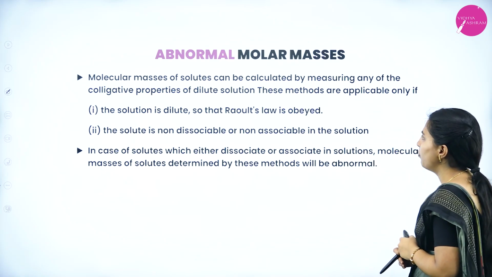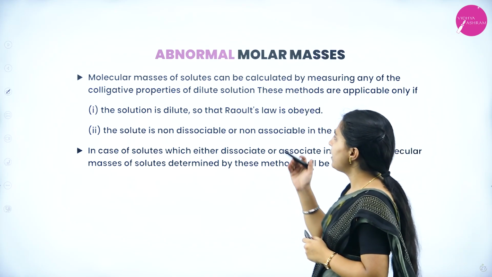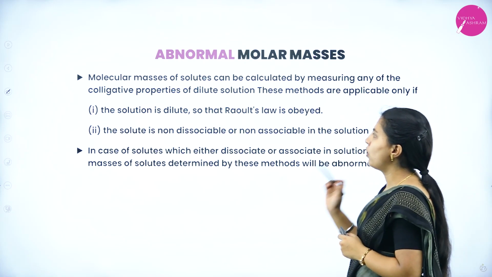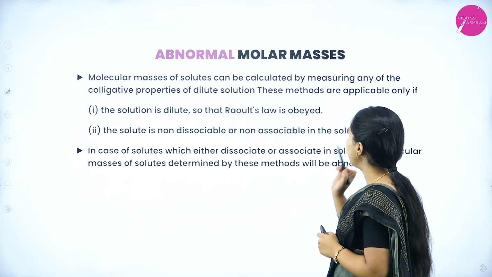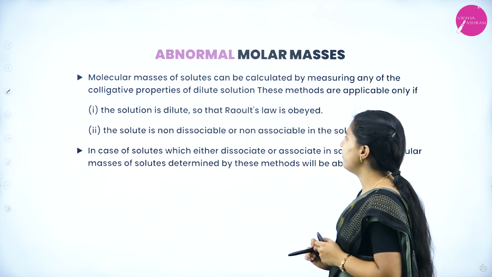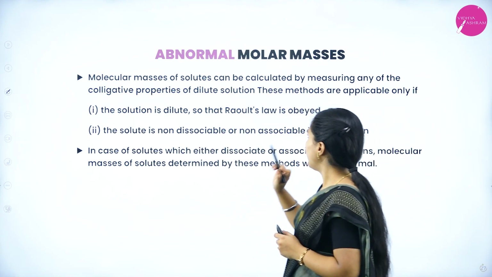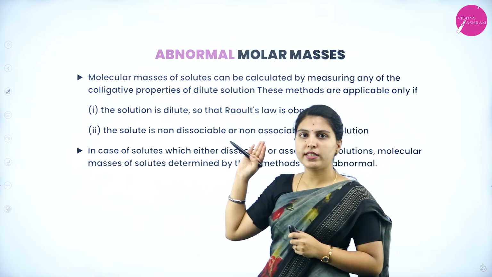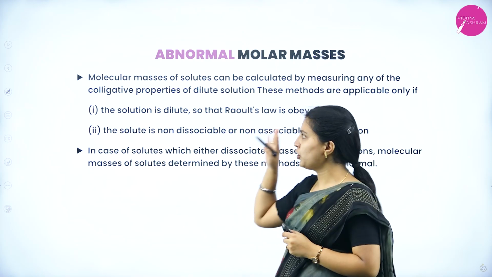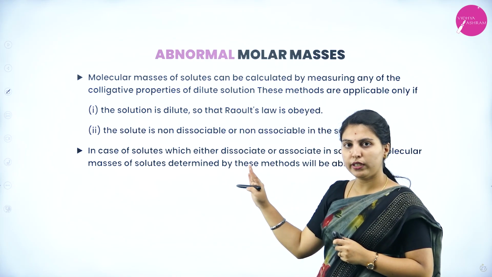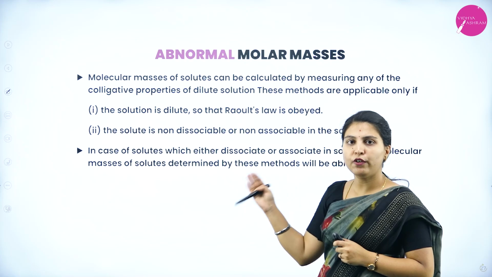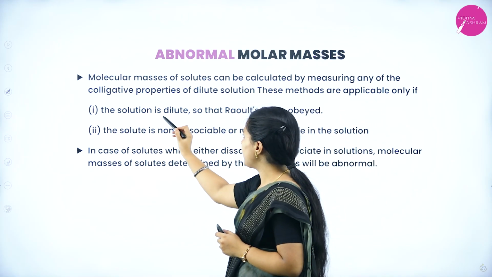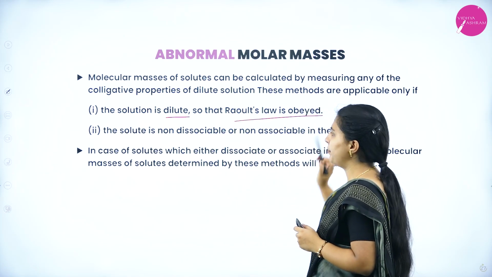Next, abnormal molar masses. Molecular masses of a solute can be calculated by measuring any one of the colligative properties of a dilute solution. These methods are applicable only if the solution is dilute, so that Raoult's law is obeyed. Means, to calculate any of the constants we have seen in the expressions, the molecular mass of the solute can be calculated by any colligative property. But it applies when the solution is dilute and Raoult's law is obeyed.